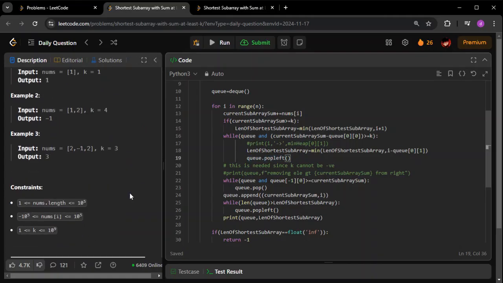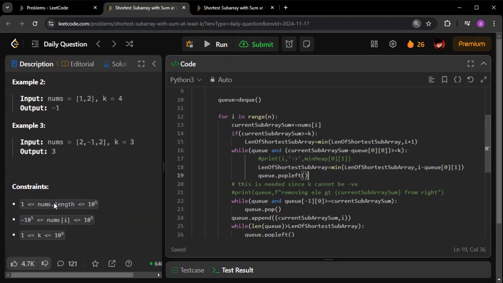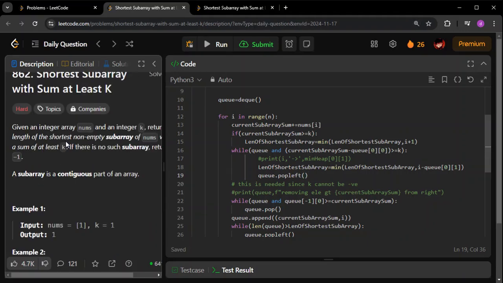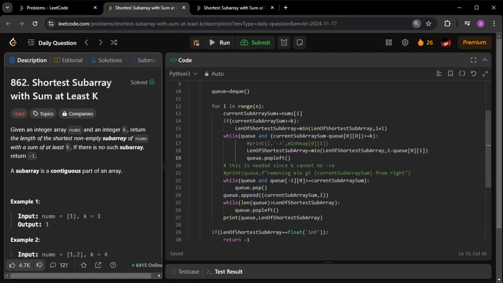Now we are going to use this particular thing. This is why I spent much time in the starting to explain why we are going to use this. Remember, k is positive, k is not negative. For that reason, we are now going to add an optimization. What is that?